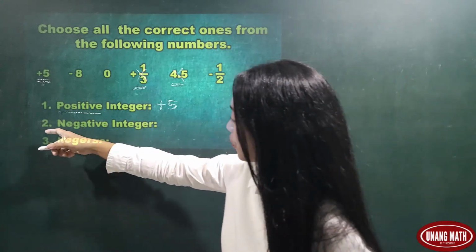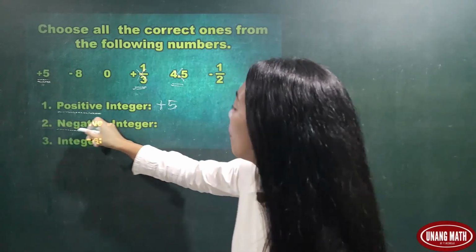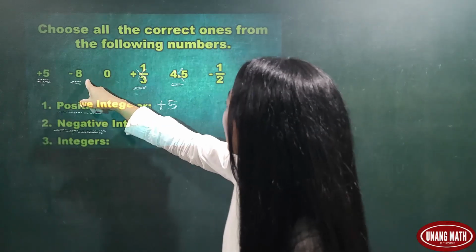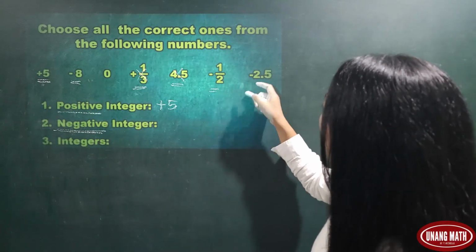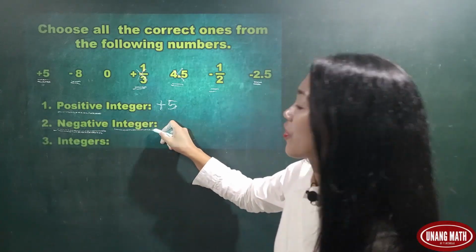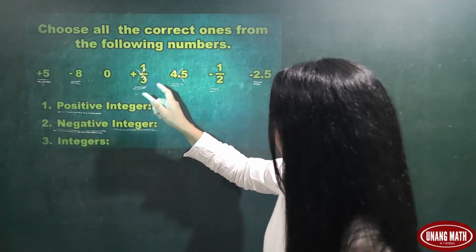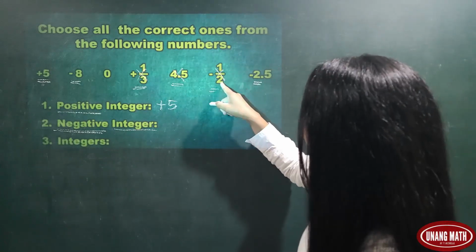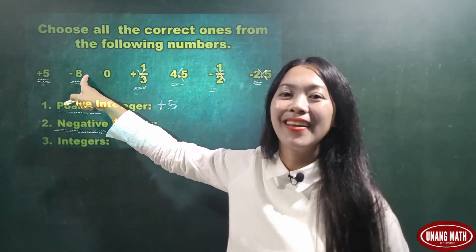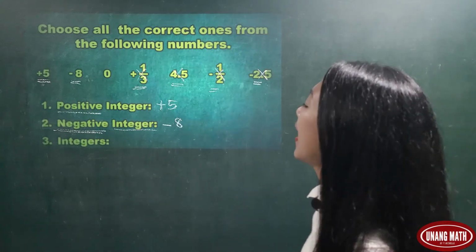How about number 2, negative integer? This time let's check all the numbers with a negative sign. So negative 8, negative 1/2, negative 2.5. But number 2 is integer, it should be an exact number. This is not an exact number. This is not an exact number also. 8 is an exact number. So the negative integer is negative 8.